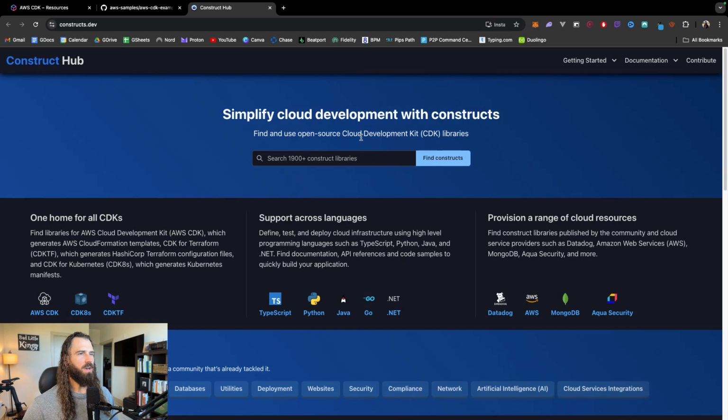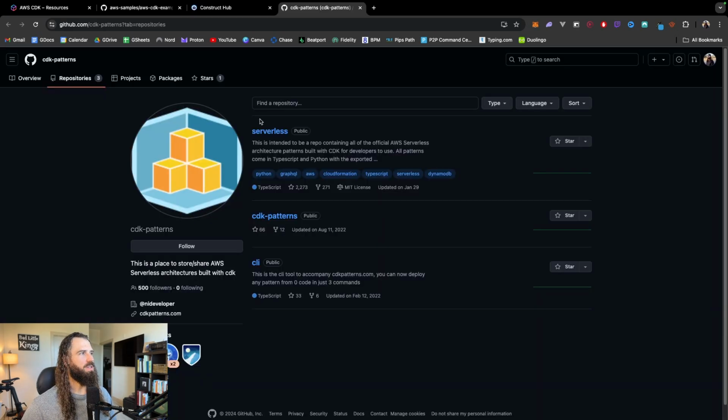Next, we're going to jump over into the construct hub. This hub is a comprehensive directory of CDK constructs shared by the community. This provides a lot of advanced use cases and custom implementations. The bottom line is, if you want to build it, somebody probably already has, and I bet you can find it on here.